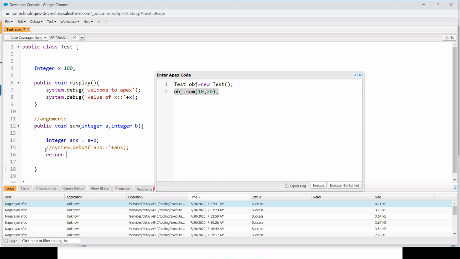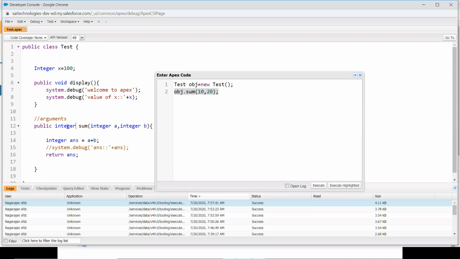What do I have to return? I have to return the value inside the variable ans, answer. I'm going to return this variable. Next point: if I'm going to return a variable, you have to identify the data type of that variable. The data type of that variable is integer. So instead of using void over here, you have to replace it with integer. That's it. This is how you can return a value from a function. You got the point, guys?